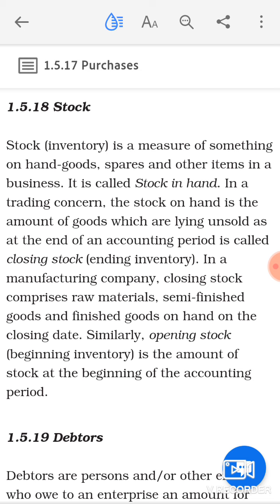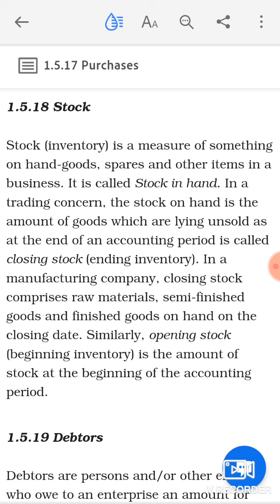Those are known to be the stock of the business. For a manufacturing concern, they can have the stock of raw material, semi-finished products, and finished products, while a trading concern can have the stock of unsold items.